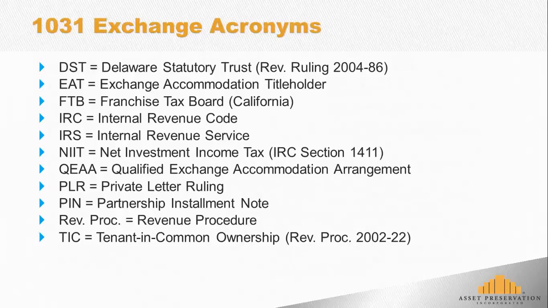The NIIT, sometimes referred to as a NIT, is the Net Investment Income Tax. This was added to the tax code back in 2010 under a new section, Section 1411. And this is a tax on what's called net investment income. And we'll go into this in more detail on a later segment, but it's an additional 3.8% tax that is associated over certain income levels, so certain thresholds to go ahead and have this tax be effective.